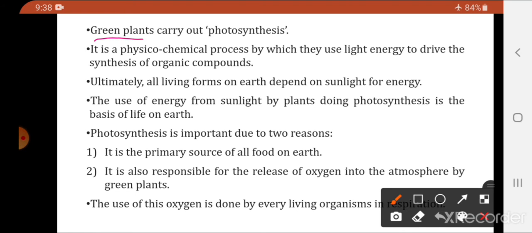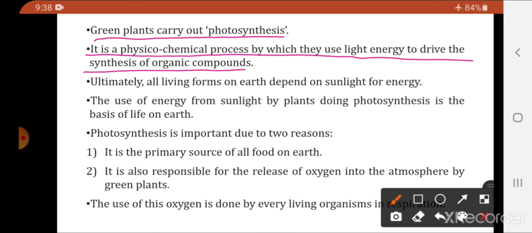Green plants carry out photosynthesis. It is a physico-chemical process by which they use the light energy to drive the synthesis of organic compounds. Now who carries out the process of photosynthesis? It is the green plant. Now this photosynthesis is a physico-chemical process where they use the light energy and convert that light energy to chemical energy.